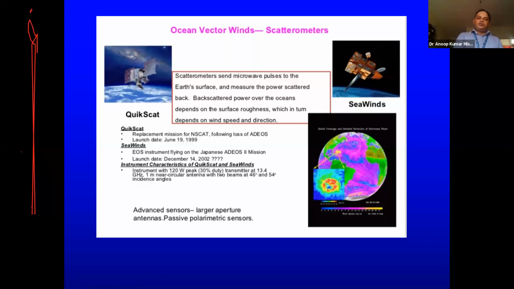Then one very important application is scatterometers. Scatterometers send microwave pulses to the Earth's surface. And you know what, if heavy wind is there, those heavy winds are going to affect our sea surface. It is going to roughen them. It is going to create roughness on those surfaces.